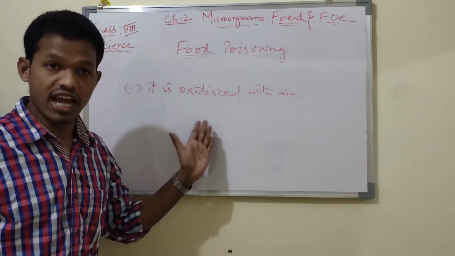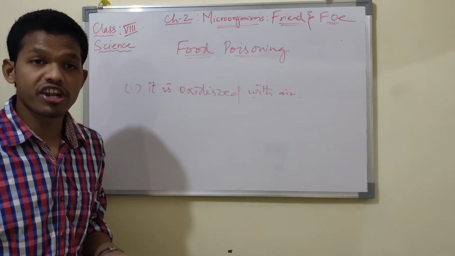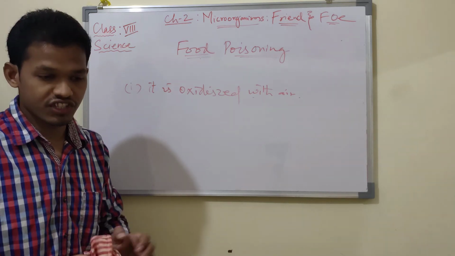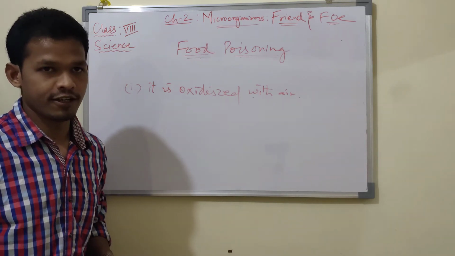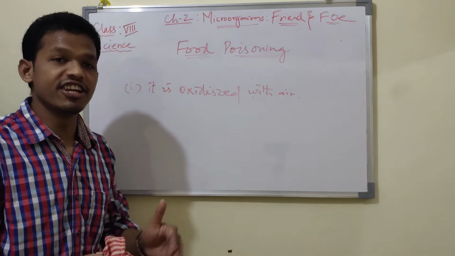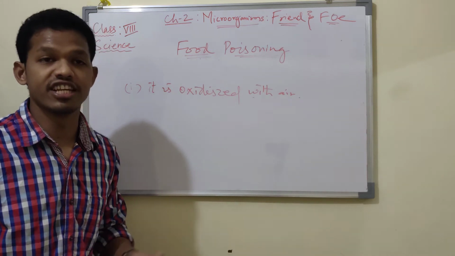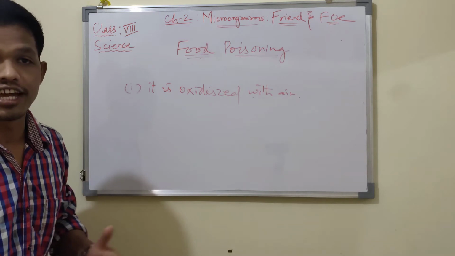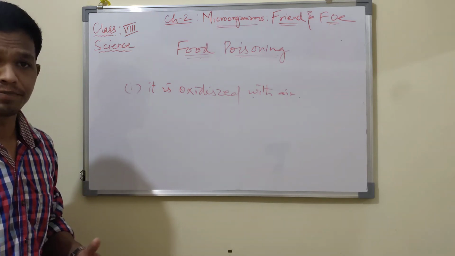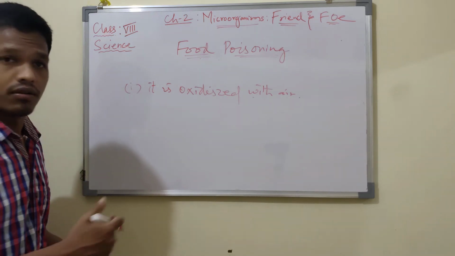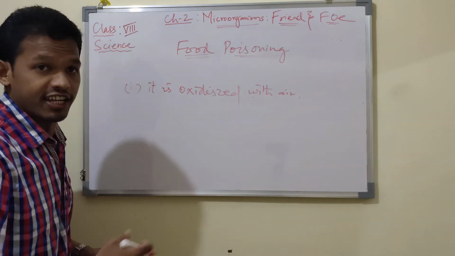If the food is oxidized, it is easy for microorganisms to survive in such a suitable environment. A favorable environment is created so that the microorganisms can easily multiply and take their living or shelter.